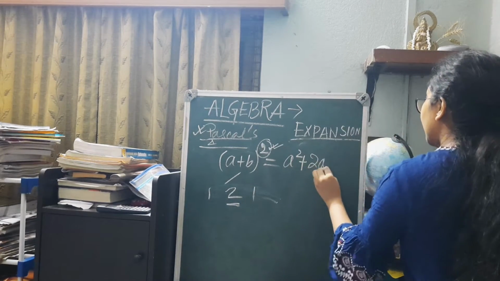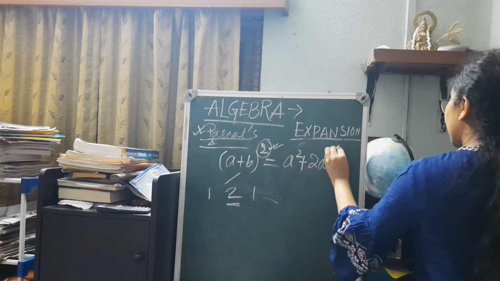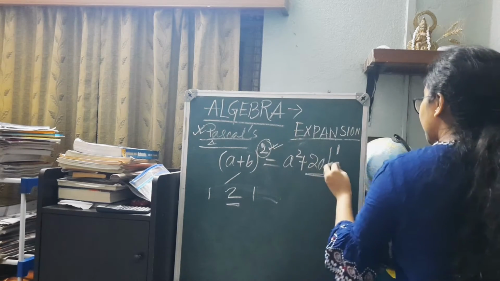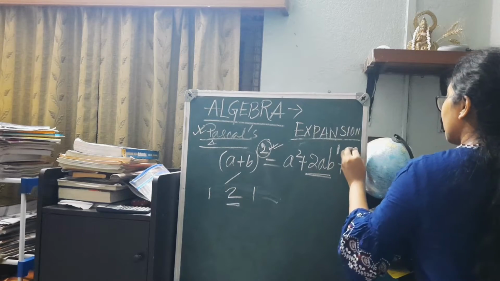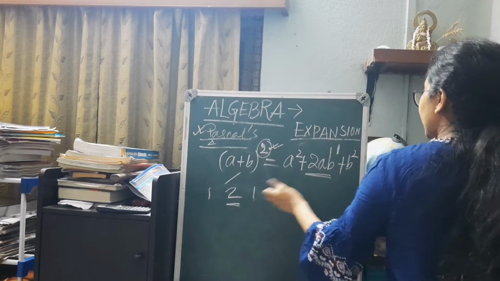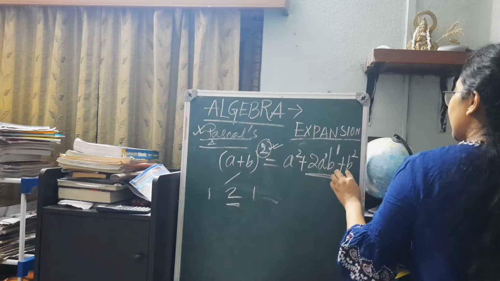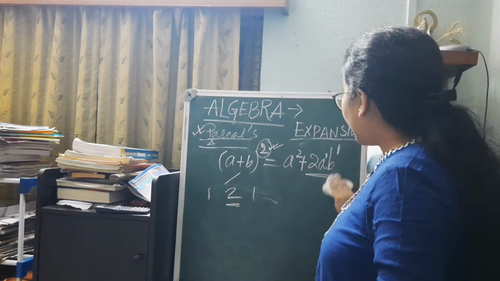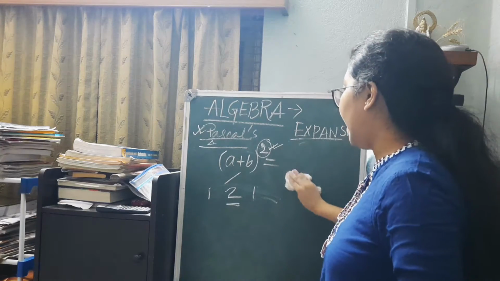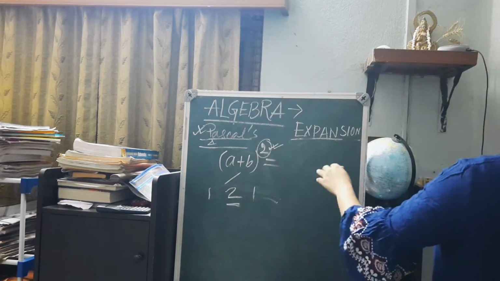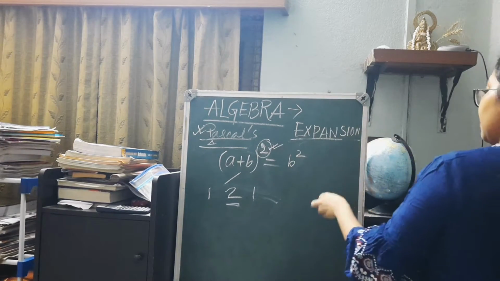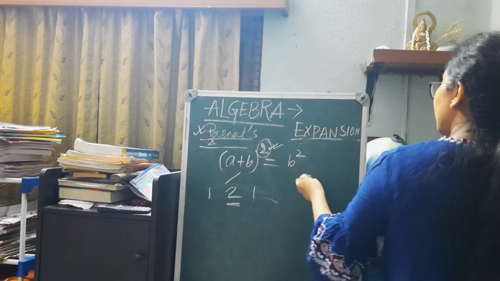So a's power will decrease, b will come in, and it will continue till b reaches the maximum power 2, which is b square, because here the coefficient will be 1, a to the power 1, here a will be reducing to a to the power 0. If I go in the reverse way as well, that is, if it begins with b square, which is the maximum power.